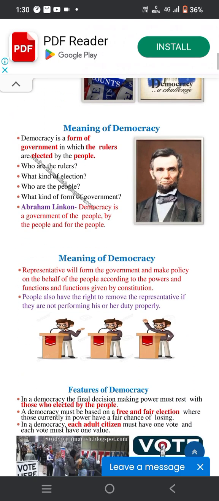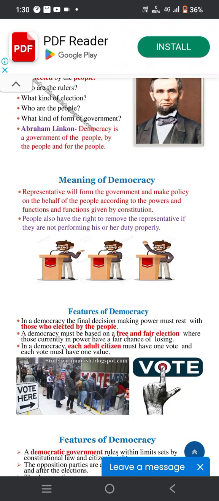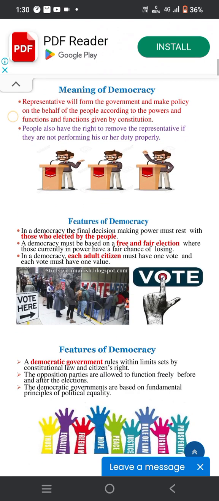First, we learn the meaning of democracy. The representatives form the government and make policy on behalf of all the people according to their power and function by the constitution. The people also have the right to remove the representative if they are not performing his or her duty properly. And now, the features of democracy.